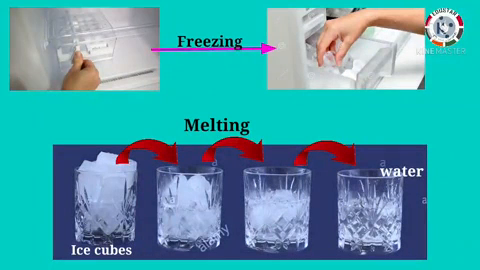Now look at this picture. Here we kept water in the fridge. After a few hours, it changes into ice. This process of changing liquid into solid is called freezing. When you keep this ice outside in a glass tumbler for some time, it changes into water. That is, the process of changing a solid into liquid is called melting.